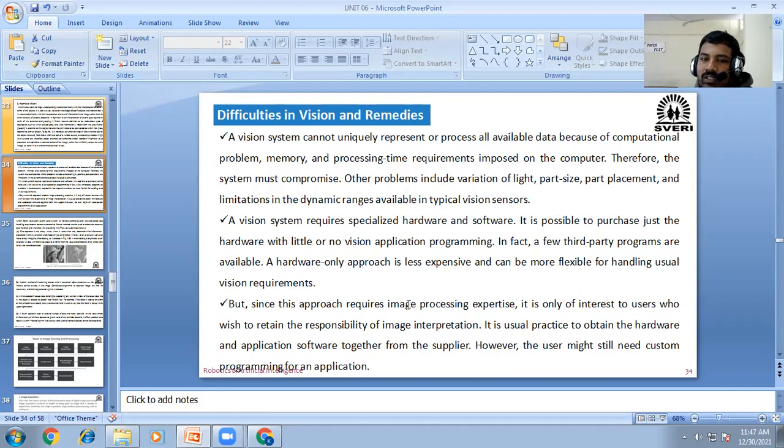Next one is that the vision system requires specialized hardware and software. Okay, if you want to take any photograph, then you must require that camera. Camera consists of different hardware as well as software. If you look at a mobile, is a mobile and a camera the same? If you look, mobile has different hardware and a camera has different hardware.